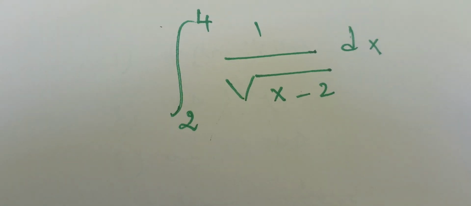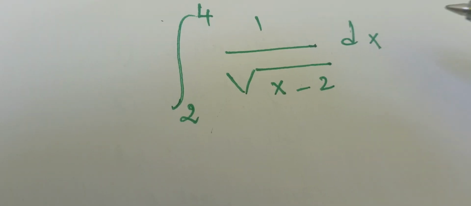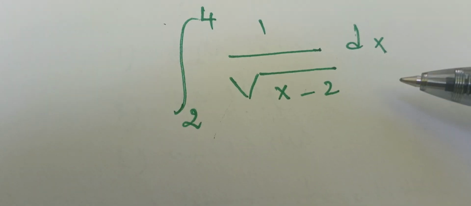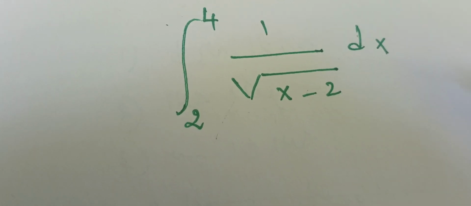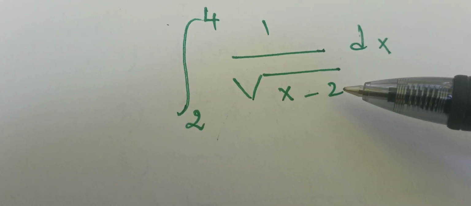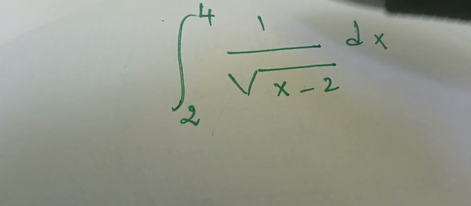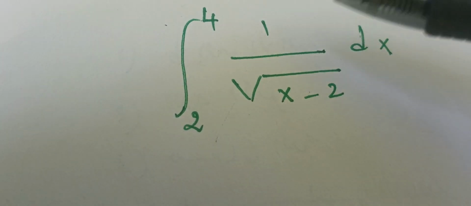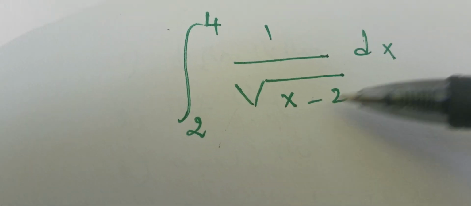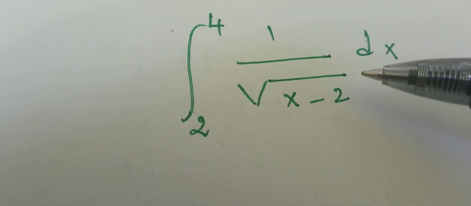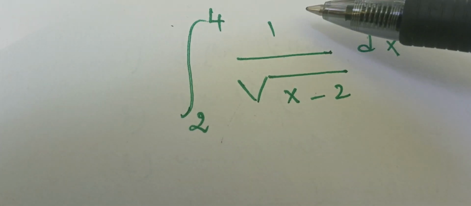To deal with this kind of problem, if we know the primitive, we can solve it. But if we don't, we have to prove that this integral exists or doesn't exist using some other techniques. But here we can find a primitive.